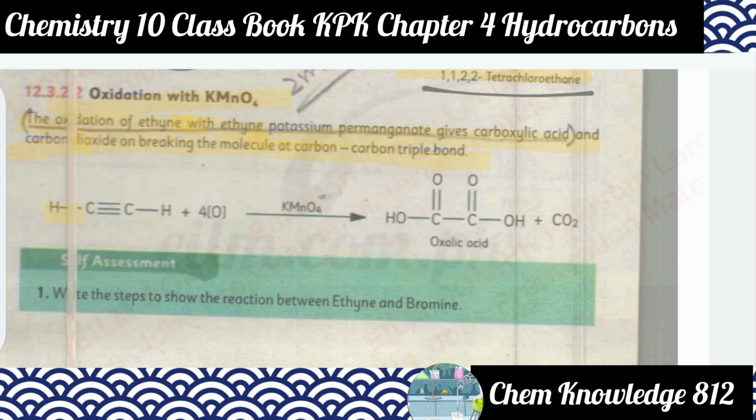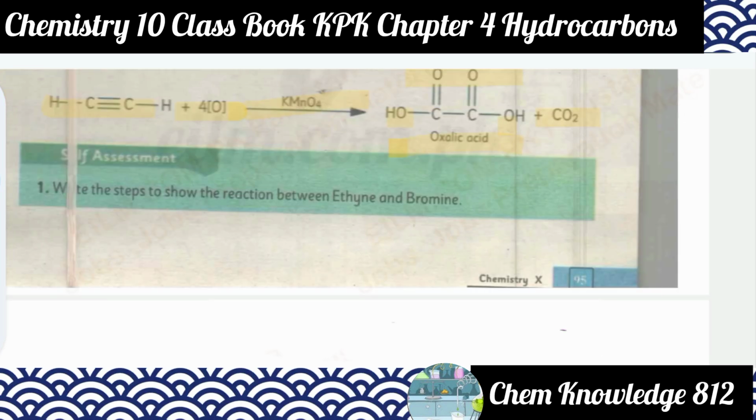You can say this is the reaction of ethyne in the presence of KMnO4. So 4 oxygens are attached here. So oxalic acid is formed and carbon dioxide is eliminated.